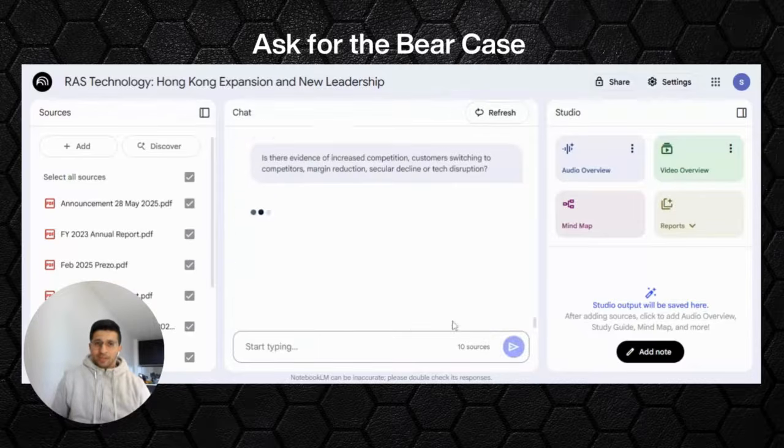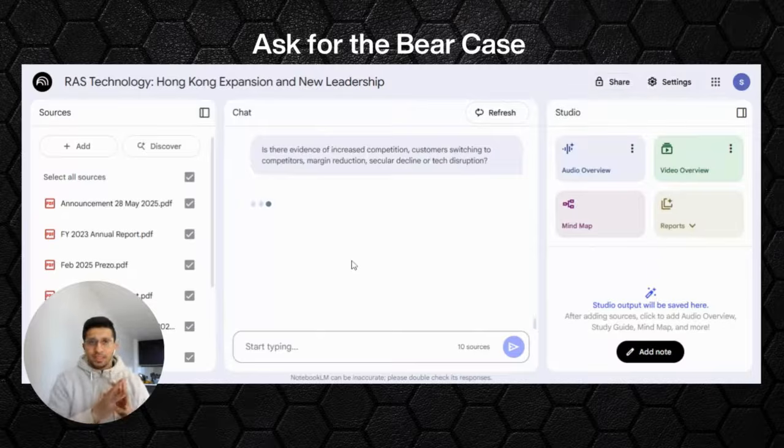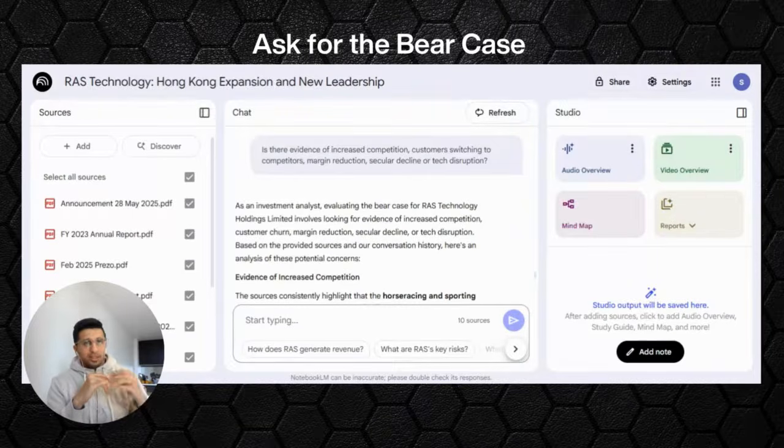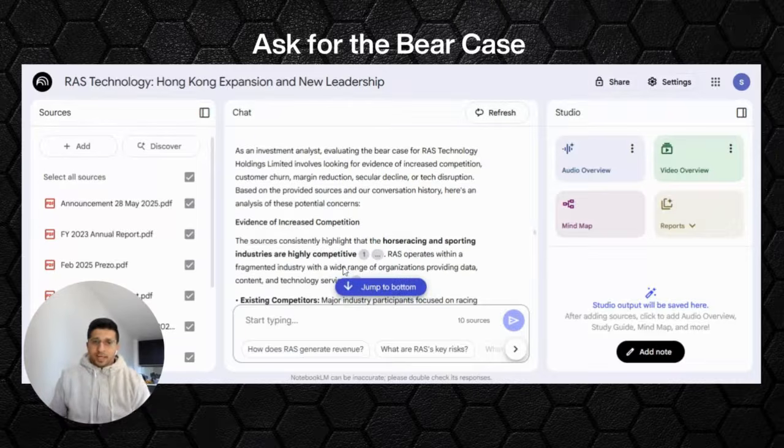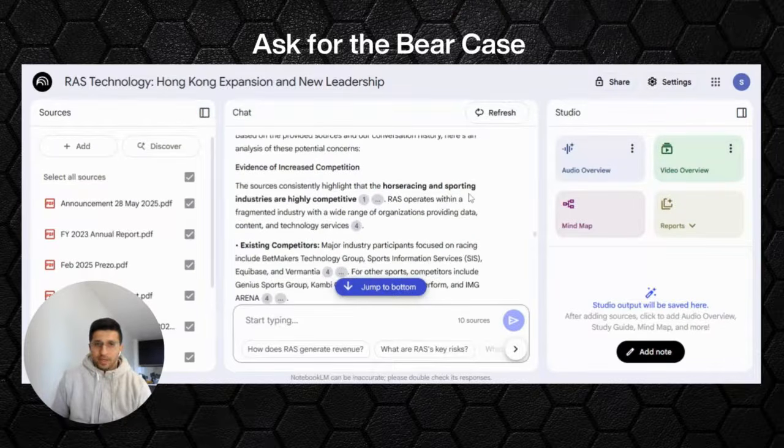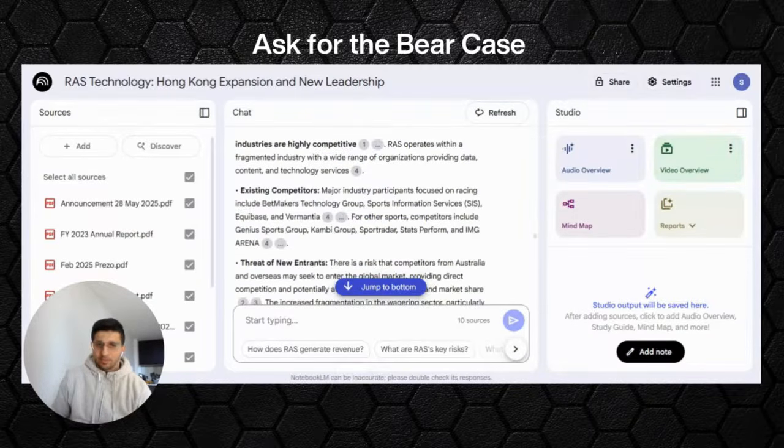So the second question is around increased competition. So we'll ask it, tell me about competition. What is the chance of customers switching to other competitors? Is there margin reduction? Is there a secure decline? So you're asking it to identify further problems that the business could face. And Notebook LM says it's highly competitive. RAS operates within a fragmented industry, and there's a lot of competition. It looks like there's existing competition from these other businesses, so something to note for the future.